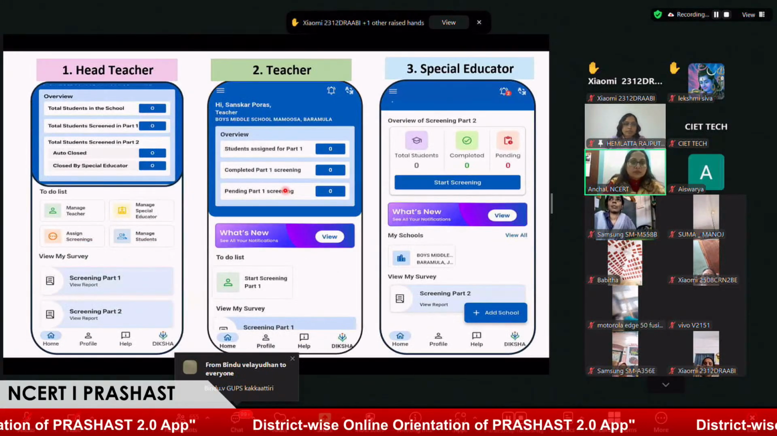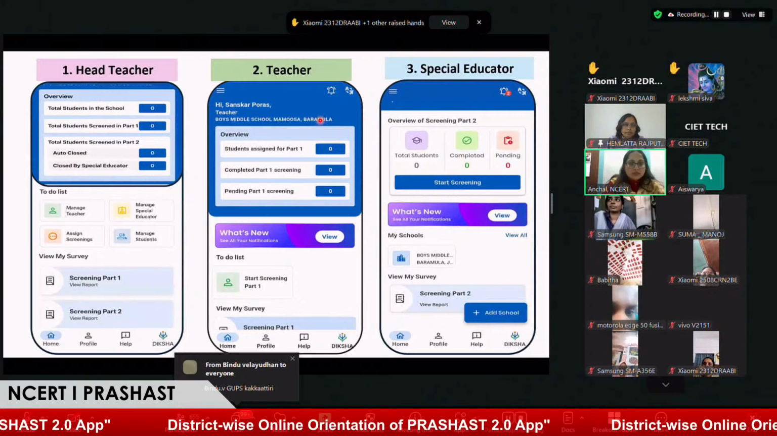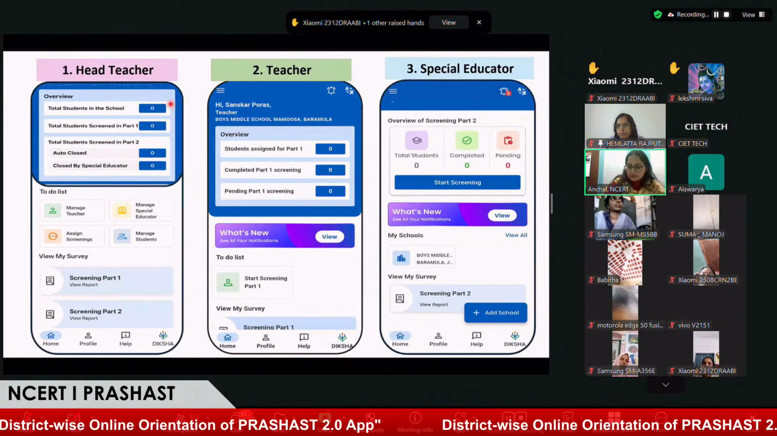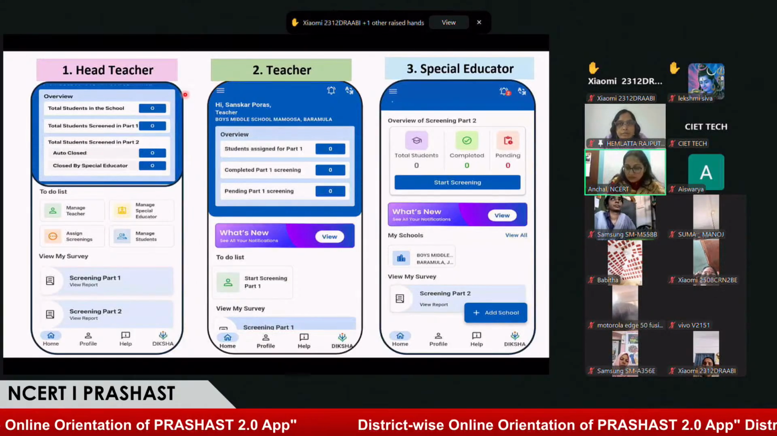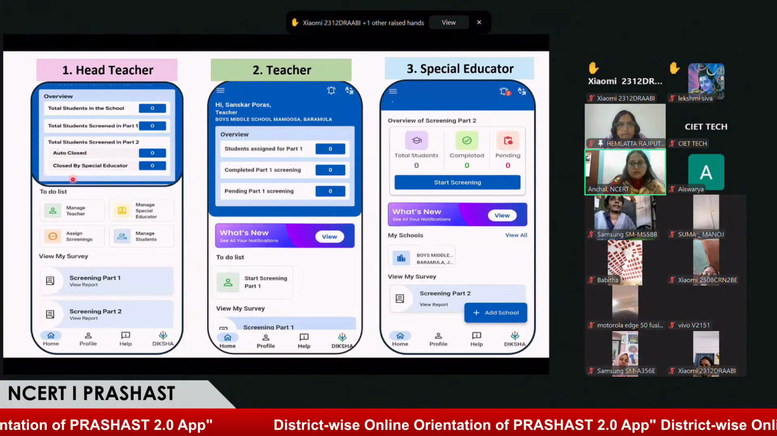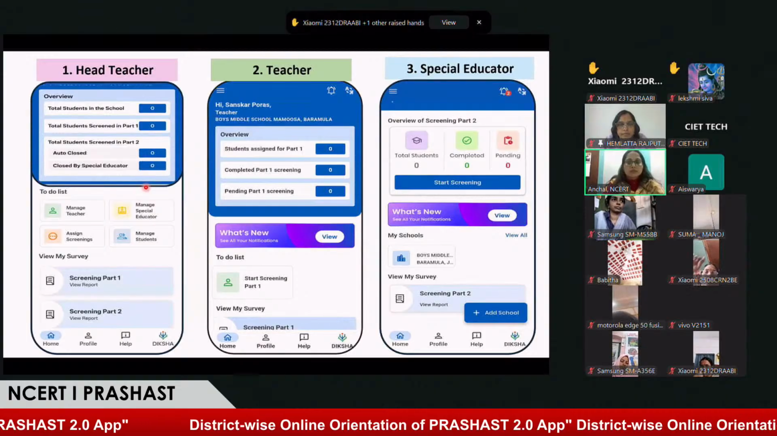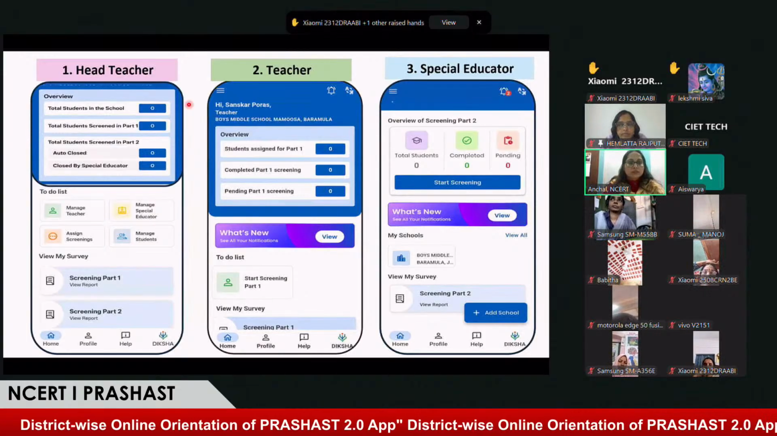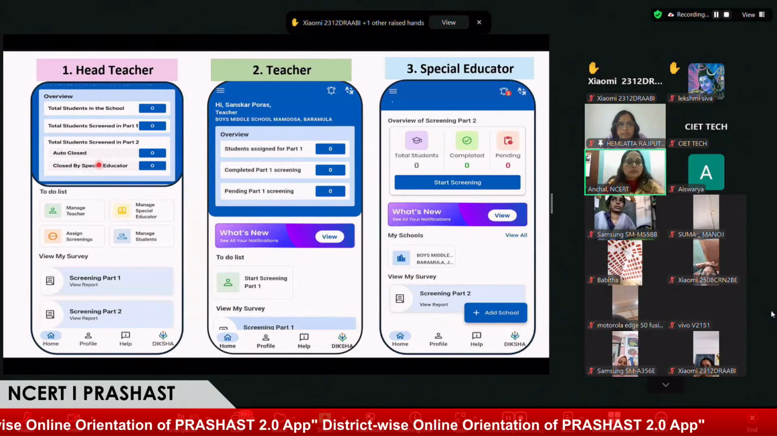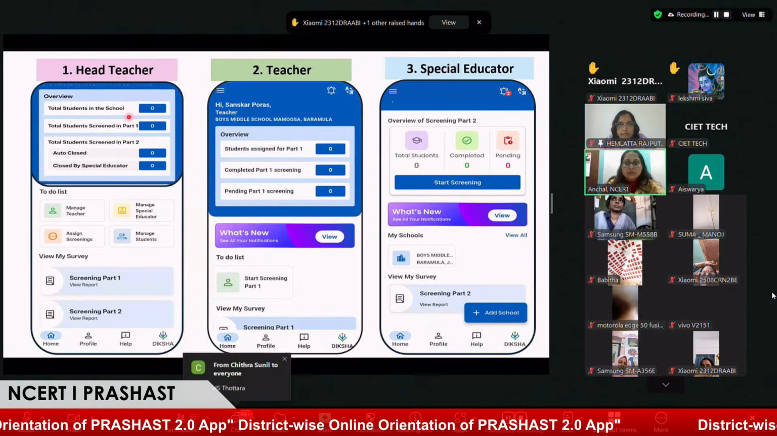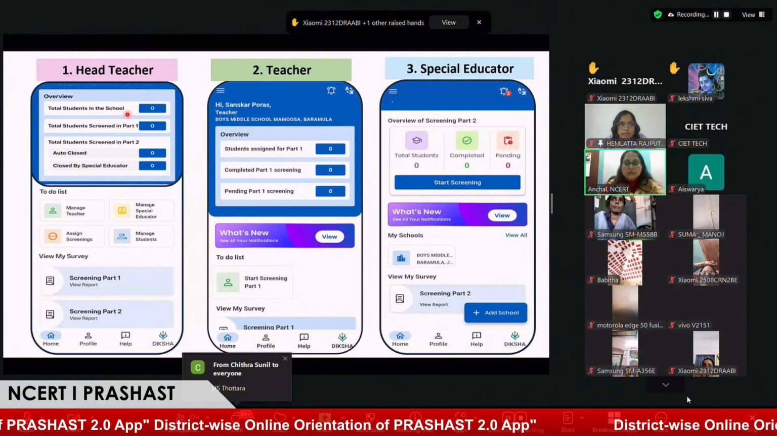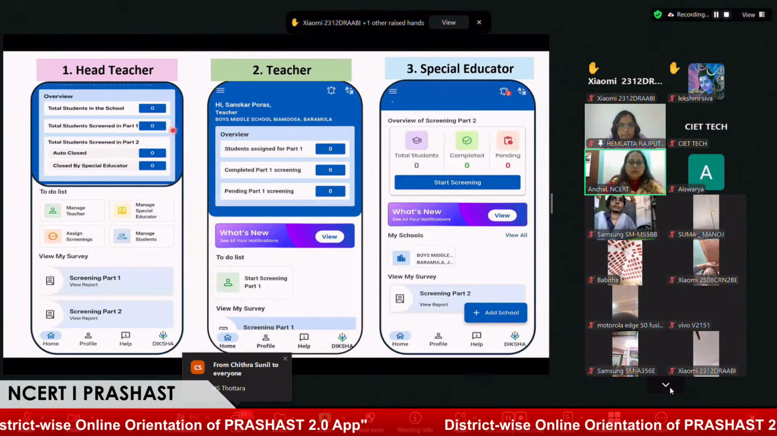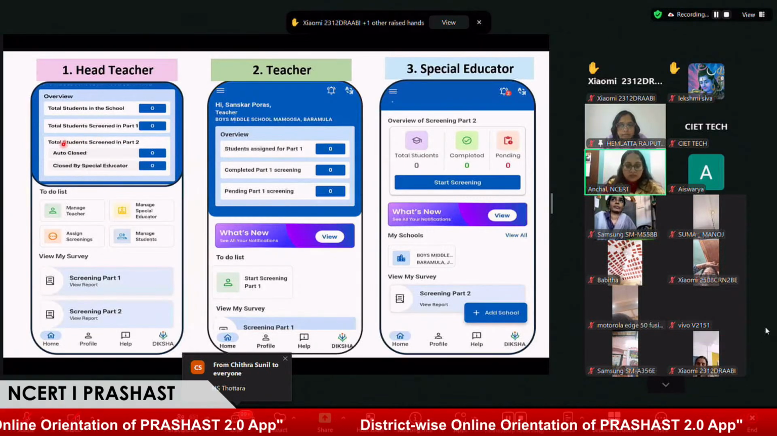So I'll be briefing you about the dashboard of the stakeholders, that is head teacher, teacher, and special educator on the PRASHAST application. So first and foremost, let's see the dashboard of a head teacher. The head teacher has been given responsibility to manage the overall school. For that, we have provided an overview section where a teacher can see the total number of students onboarded on the PRASHAST application. Secondly, the total number of students screened by teachers in screening part one, followed by the total number